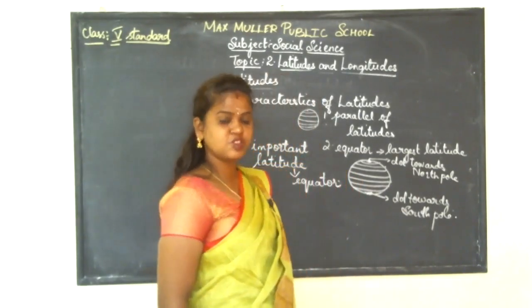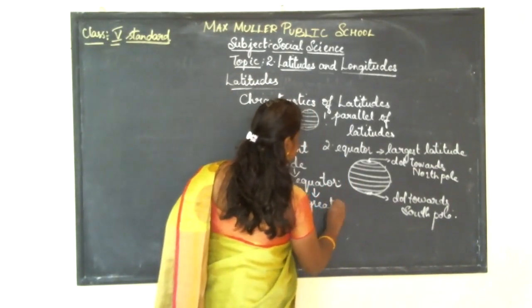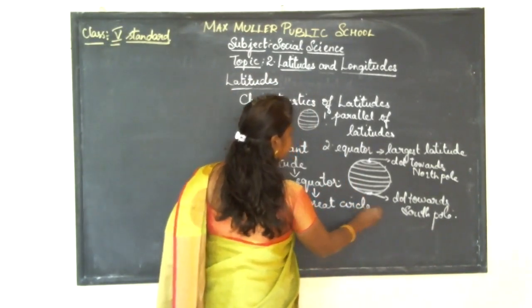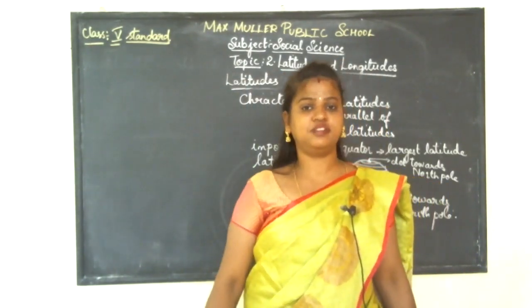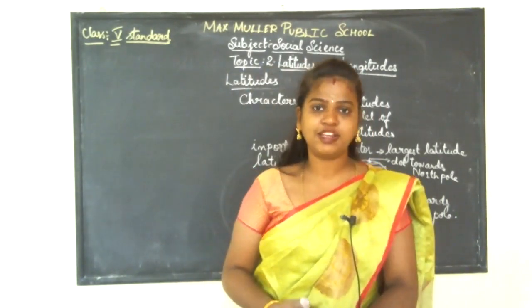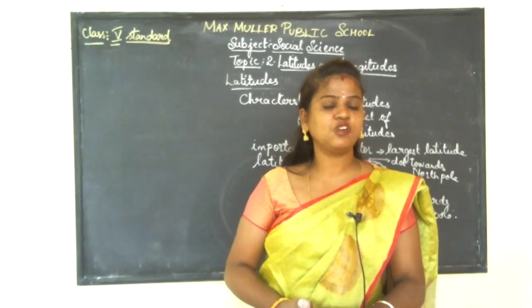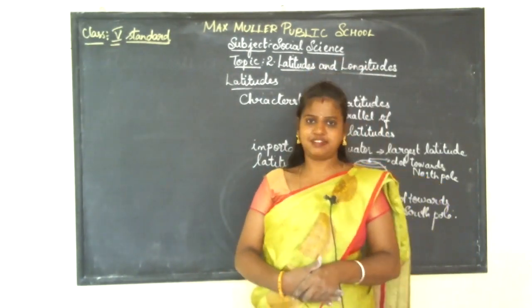The equator is also called the Great Circle. This is the largest or longest latitude. This equator is also called the Great Circle.